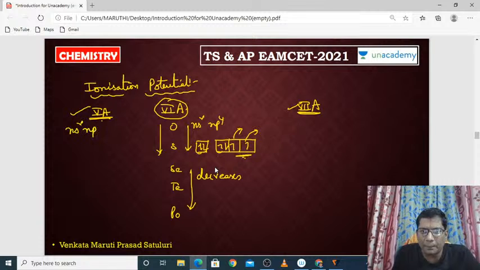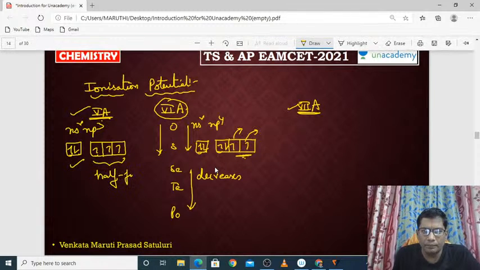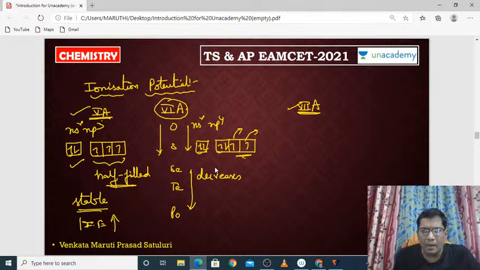NS2 NP3. So it is full-filled, it is half-filled. So it is more stable. Once it is more stable, what about the ionization energy? Ionization energy is very high for 5th A group elements compared with 6th A.